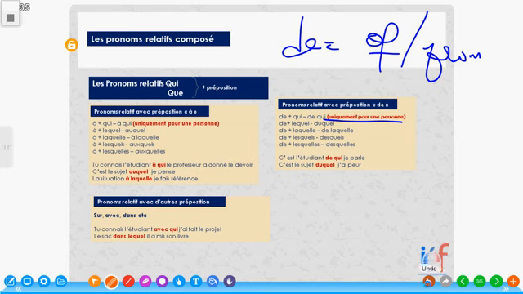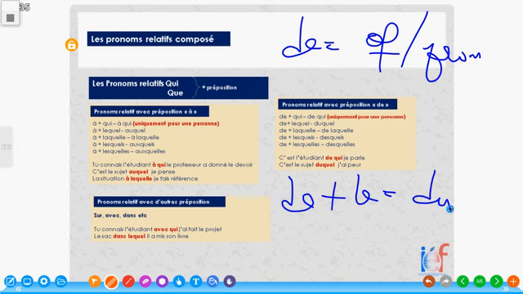De plus lequel gives us duquel, de laquelle, desquels, and desquelles feminine, all right? Of which, basically, duquel means of which. So, c'est l'étudiant de qui je parle. It is the student of whom I speak. Because here, we're looking at parler de, to speak of someone. All right? C'est l'étudiant de qui je parle. Is the student of whom I speak.